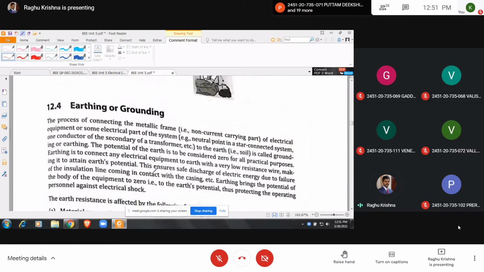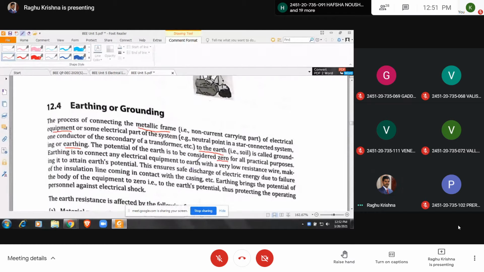So here, I already told that the process of connecting the metallic frame of the electrical equipment or some part of the electrical system, that is the neutral point of a star connected transformer, or the neutral point in a star connected system, to earth. Finally, the process of connecting the metallic frame of the equipment or some electrical part of the system to the earth is called earthing. You know that the potential of the earth is considered to be 0.